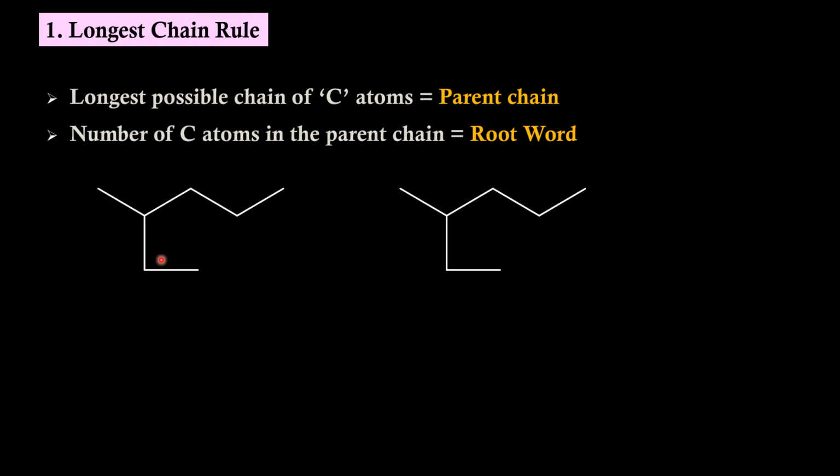Example, if I take this molecule and if I try to number from this end, then I will get 5 carbon atoms in my parent chain. If I start to number from this end, then I will get 3, 4, 5, 6 carbon atoms in my parent chain. So of these two, this is the proper numbering.